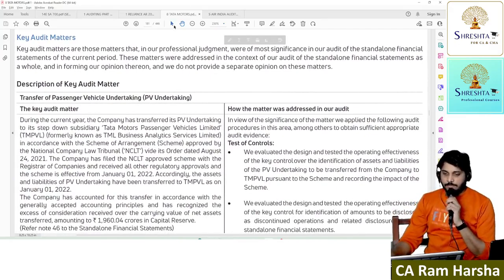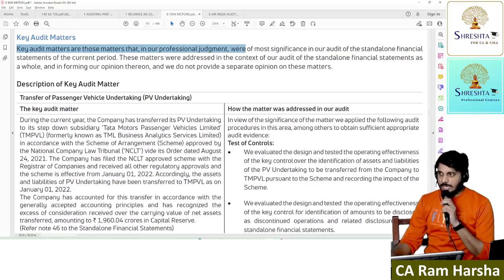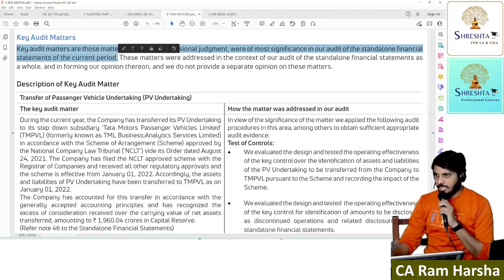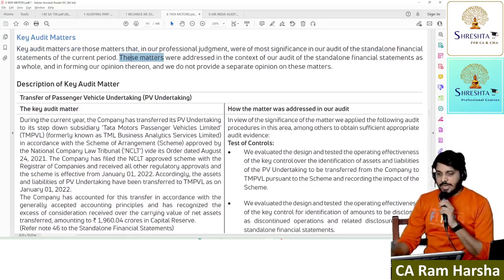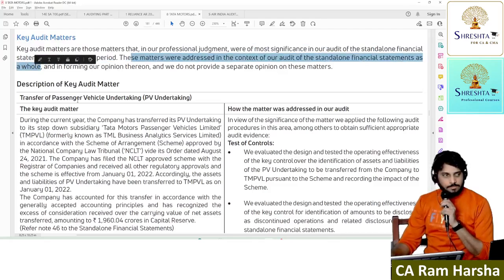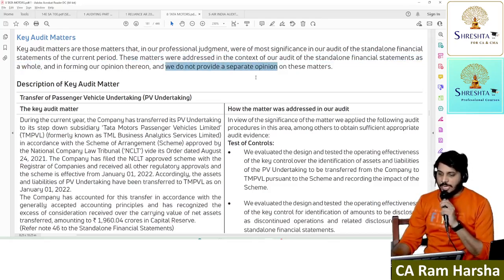So now you see, what are they saying? Key audit matters are those matters that in our professional judgment were of most significance in our audit of the financial statements of the current period. These matters were addressed in the context of our audit of the financial statements as a whole and in forming our opinion thereon, and we do not provide a separate opinion on these matters.